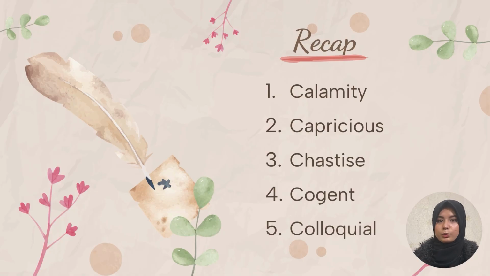All right, that was it for today. Let's give a quick recap to the 5 words we have learned. And you can pause again, go through every word, pronounce it, recall the meaning, make new sentences. So the first word was calamity. Second is capricious. Then we have chastise, cogent, and colloquial. Okay, so that was it for today.